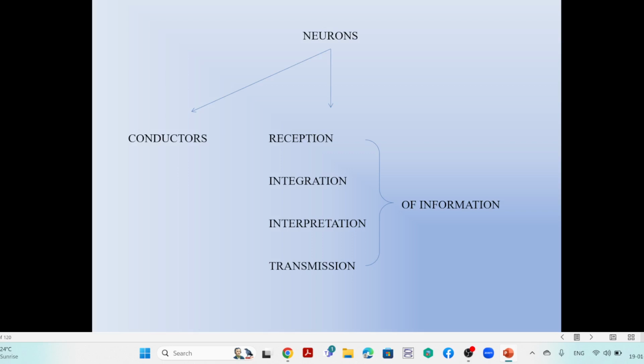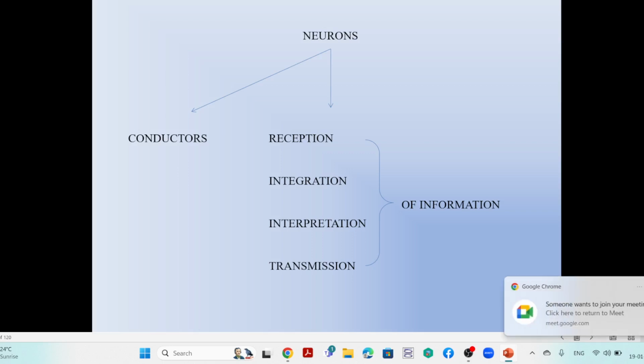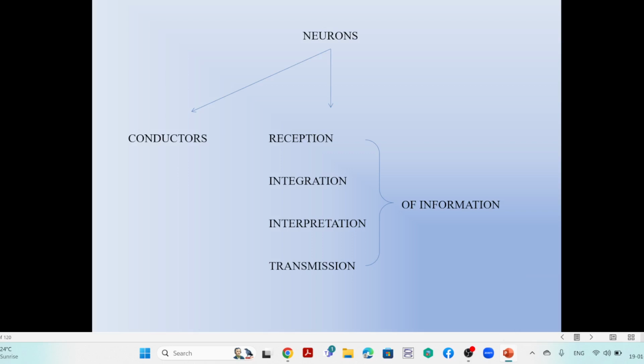So highly specialized nerve cells. And these nerve cells have a function of conductors. The conductors means they transmit the sensory information from the peripheral to the center, from any part of the body. So this transmits the impulses, the sensory impulses. So they are called as conductors. That means the neurons which have a function of transmission of the sensory impulses from the peripheral to the center. That is the one point.